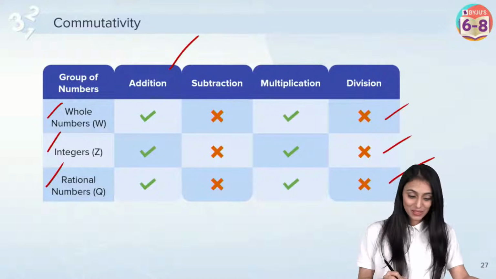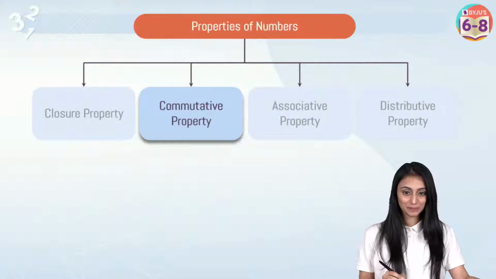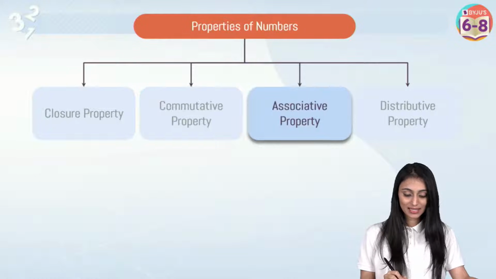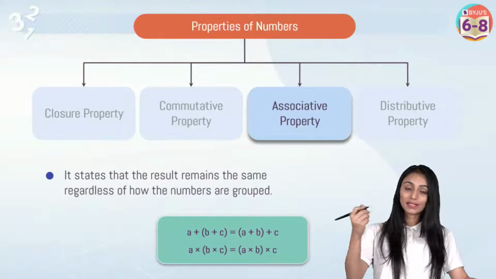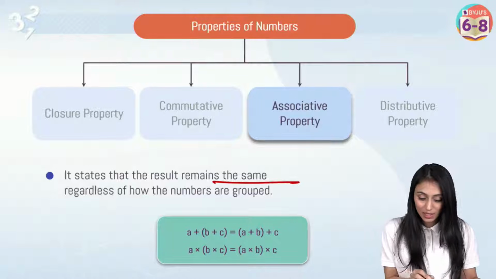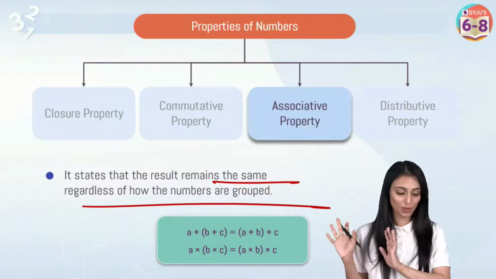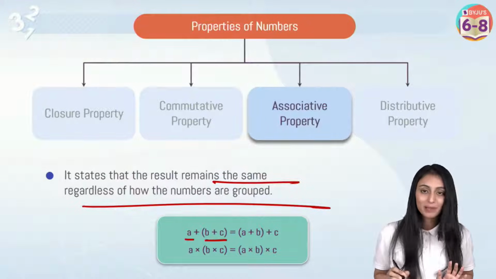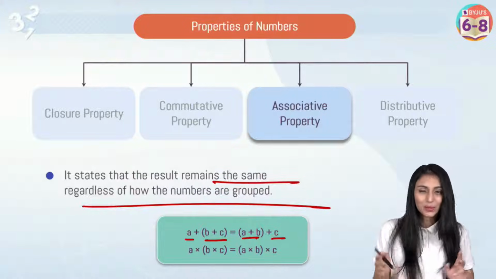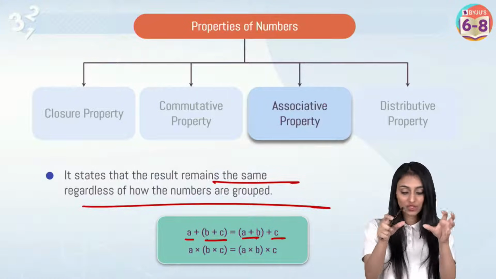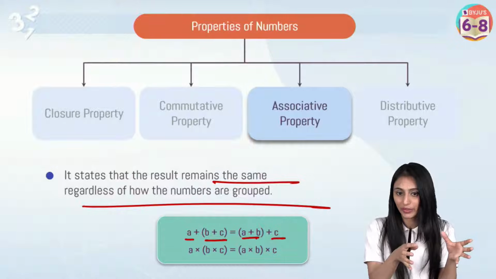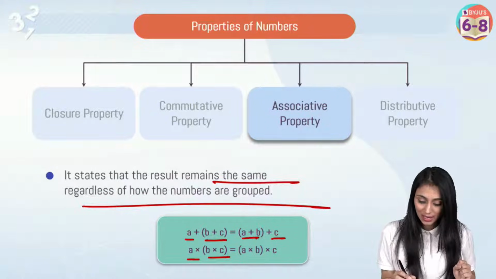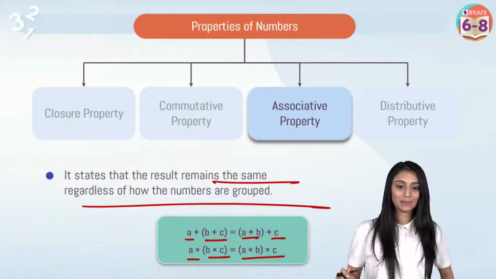Amazing. So this was about the commutativity. Right, let's move ahead. Let's take a look at the associative property. What it states is that the result remains the same regardless of how the numbers are grouped. Very simple property. Like (a + b) + c would be the same as a + (b + c). You can see that we have only changed how the numbers are grouped here, right? So (a × b) × c would be equal to a × (b × c).